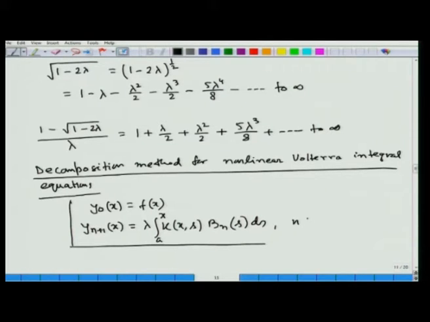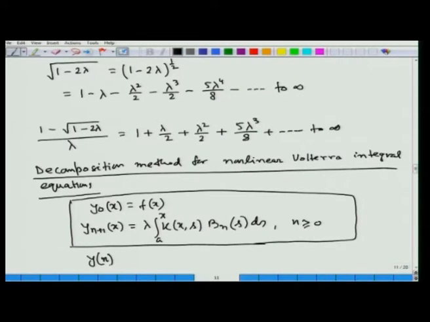y 0, y 1 and so on for the nonlinear Volterra integral equation, which is given by y x is equal to f x plus lambda integral a to x k of x comma s g of y s d s, and of course, in this formula b n s are defined as earlier.